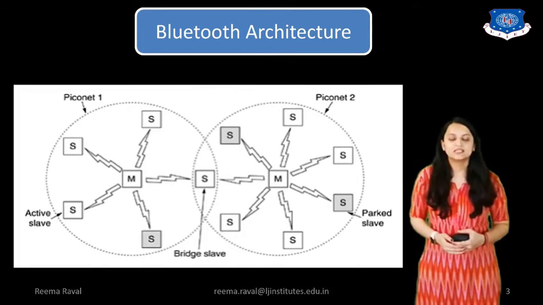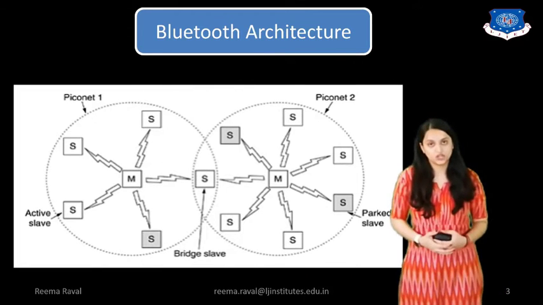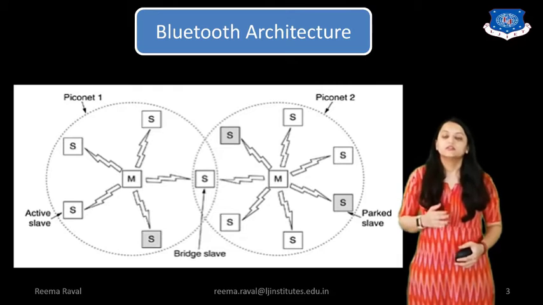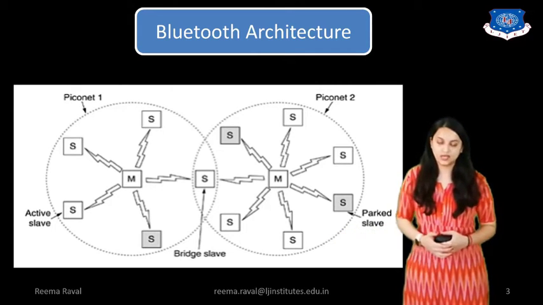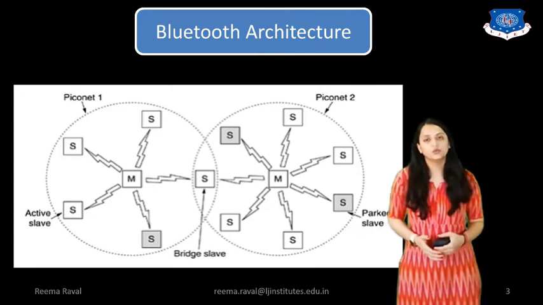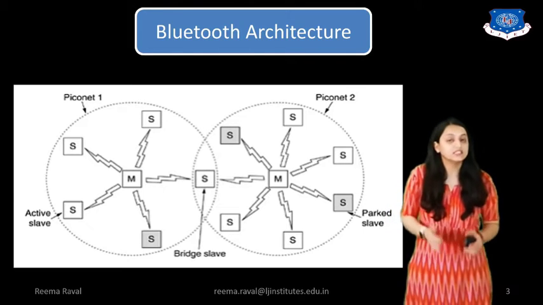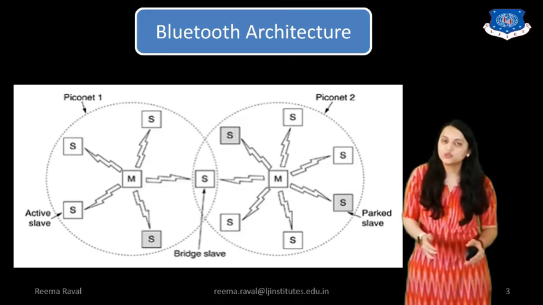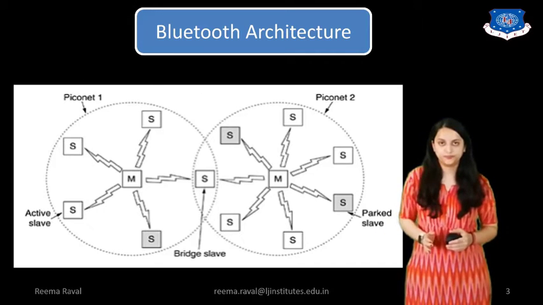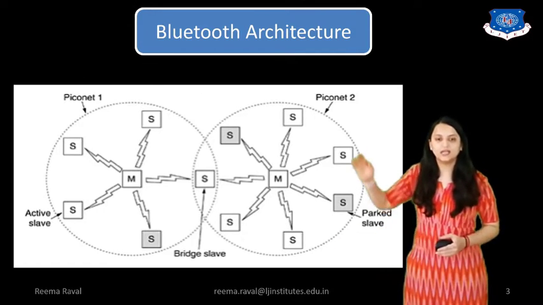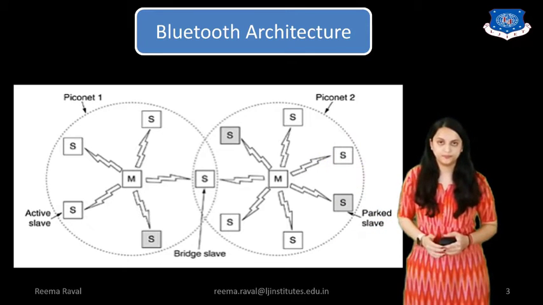So this diagram indicates the Bluetooth architecture structure where different ranges of devices are indicated. Now we all know that the particular device which has a Bluetooth connection has its range. Up to that range only they can transmit the files. So here this dotted line indicates the range of that particular device.